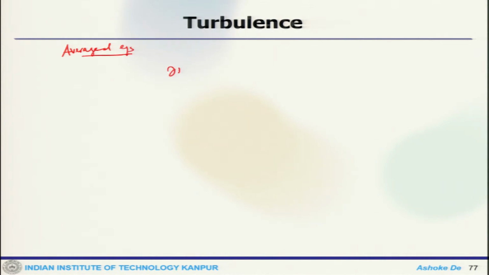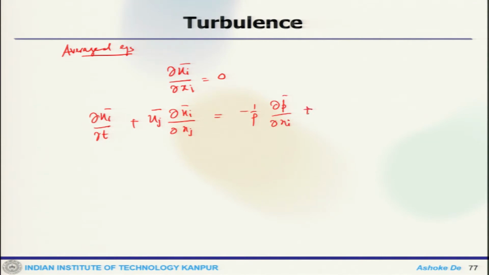The continuity equation looks like del ui bar by del xi equals 0. The momentum equation becomes del ui bar by del t plus uj bar del ui bar by del xj equals minus 1 by rho del p bar by del xi plus nu del square ui bar by del xj square minus del of ui prime uj prime bar by del xj. That is an additional term.